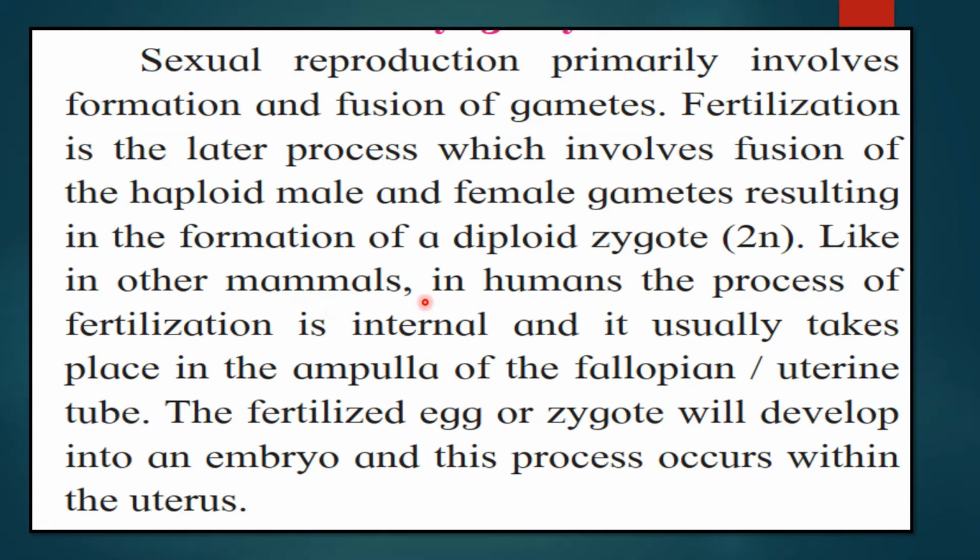Like in other mammals, in humans, the process of fertilization is internal and it usually takes place in the ampulla of the fallopian or uterine tube. The fertilized egg or zygote will develop into an embryo, and this process occurs in the uterus. So what is sexual reproduction? It is the formation and fusion of the gametes resulting in the zygote, which ultimately goes into the uterus. Implantation takes place there, whereas fertilization always takes place in the ampulla of the fallopian or uterine tube.